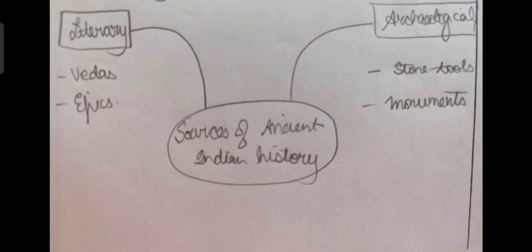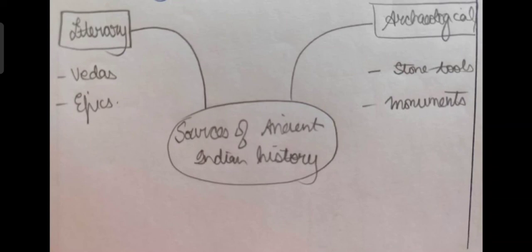Okay, so they help us augment the knowledge from the literary sources. For example, like I told you, literary sources are absent for the IVC because we've not been able to decipher the script and we don't get any literary documents as such of this period. So during that time, in order to fill the gap, we utilize the archaeological sources, the monuments, the stone tools, the inscriptions, the coins, the pottery. Everything is able to tell us a lot about the prevalent situations. Okay, so you can give an example of the several archaeological sources based on the word limit. You can either provide your answer in a very concise manner, or you can write in detail about the same. I've mentioned the same for you, and this is the mind map for the same.